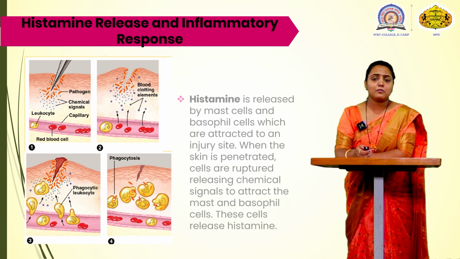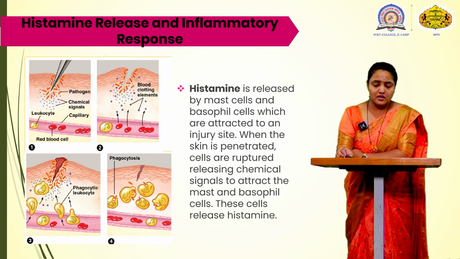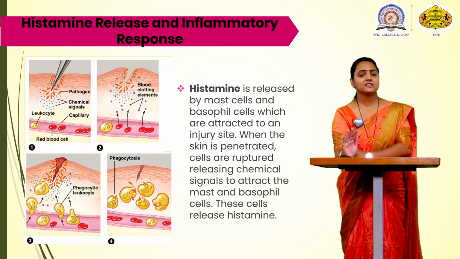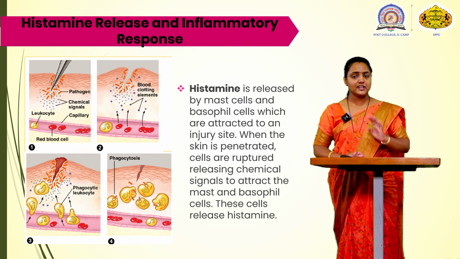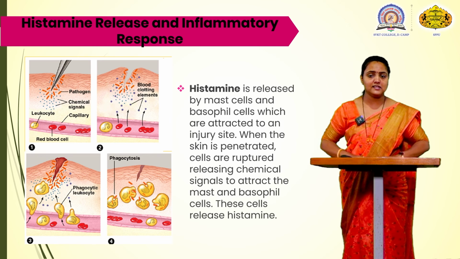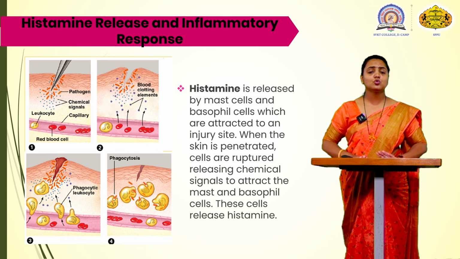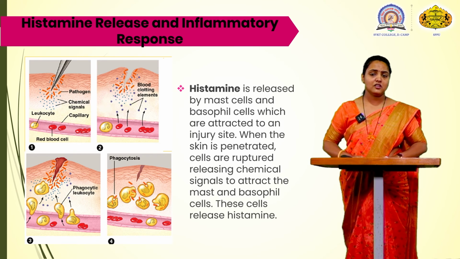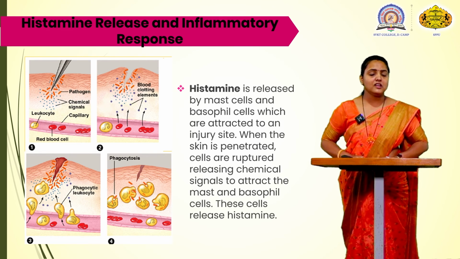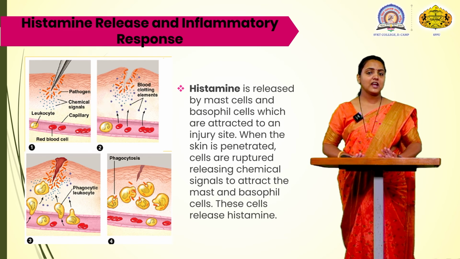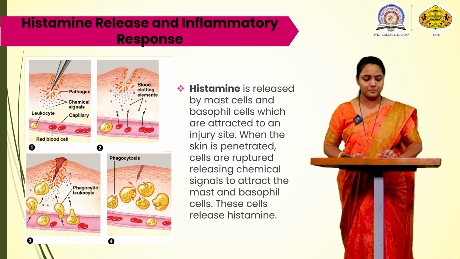Last, we are going to see about the histamine. We have already seen that histamine is produced by the WBCs. It is produced by the mast cells, and it is used for injury. Where there is an injury, the histamine is released and histamine plays an important role.